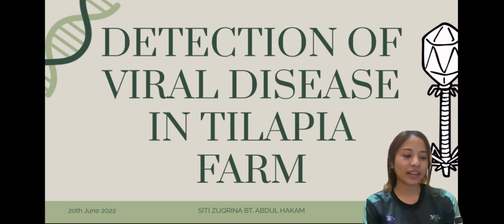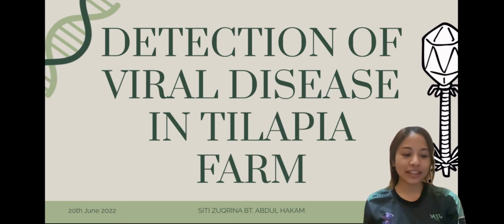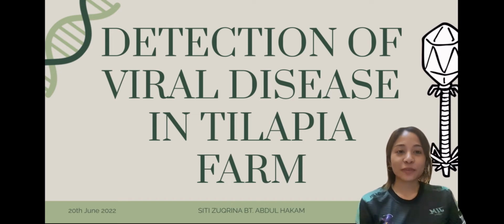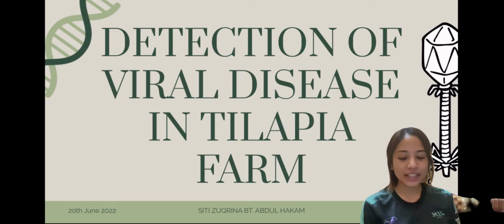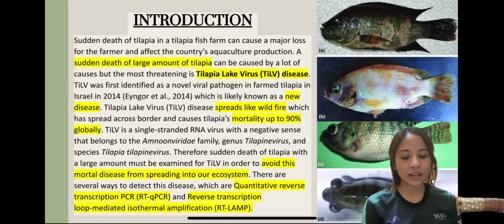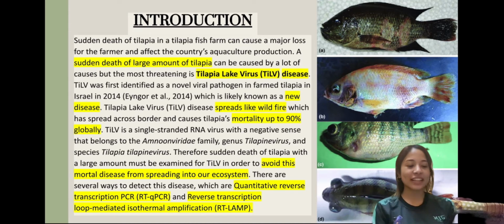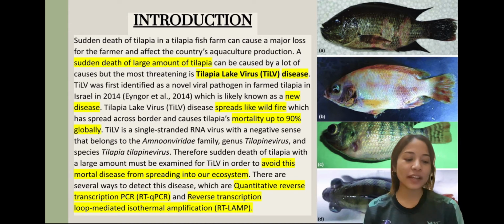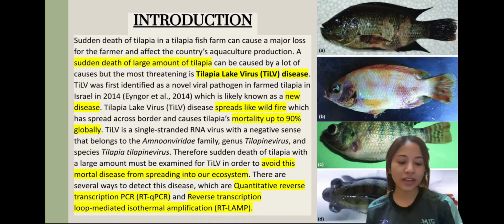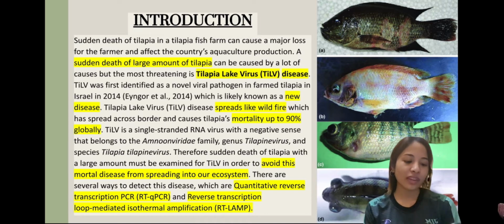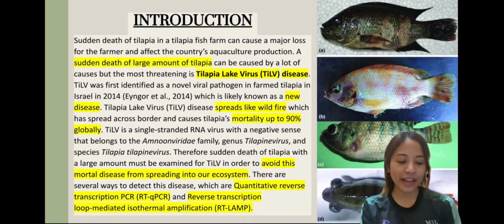So today I will present about the detection of viral disease in tilapia farm. So for the introduction, a sudden death of tilapia in a tilapia farm can cause a major loss for the farmer and affect our country's aquaculture. If the sudden death of the tilapia is in a large amount, it can be caused by a lot of causes, but the most threatening is tilapia lake virus disease, also known as TiLV.